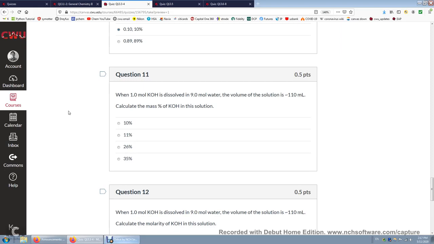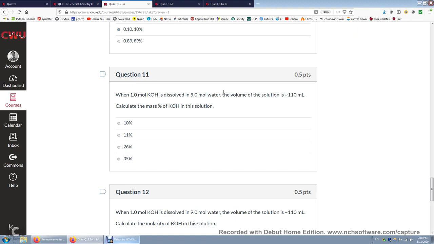Now mass percent. This time we'll have to compute the mass of KOH and the mass of water. You look up the molar mass of KOH. I think K is 39, oxygen is 16, H is 1. Together we have 56 grams of KOH. Water has a molar mass of 18. 18 times 9, that's 162.